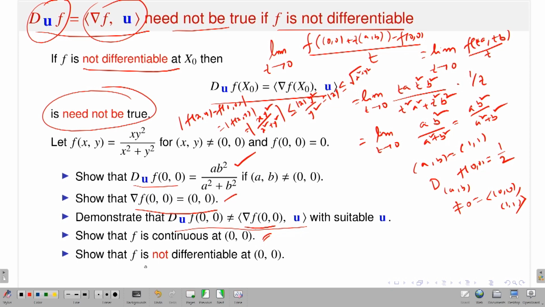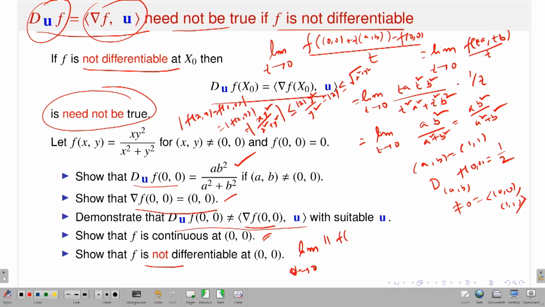But this is very important, that the function is not differentiable at the point (0, 0). Now, you can prove it, right? Since the gradient vector exists, you have a guess. This might work as a total derivative or matrix, right? That you know, and that is already proved to be the zero vector. So, you have to just check whether this limit exists or not. Limit as h approaches 0, the norm of f of x naught, I am talking about (0, 0). So, x naught means (0, 0) plus h, meaning the vector (h, k).